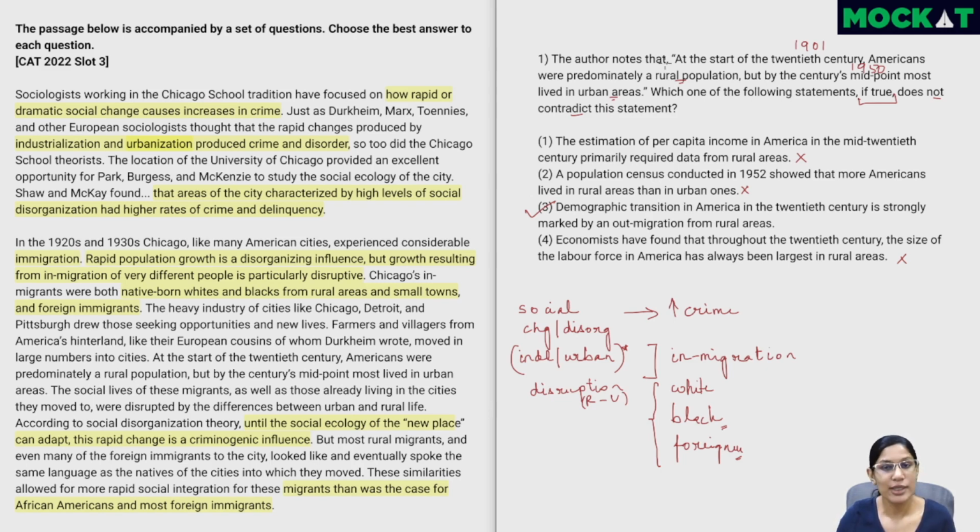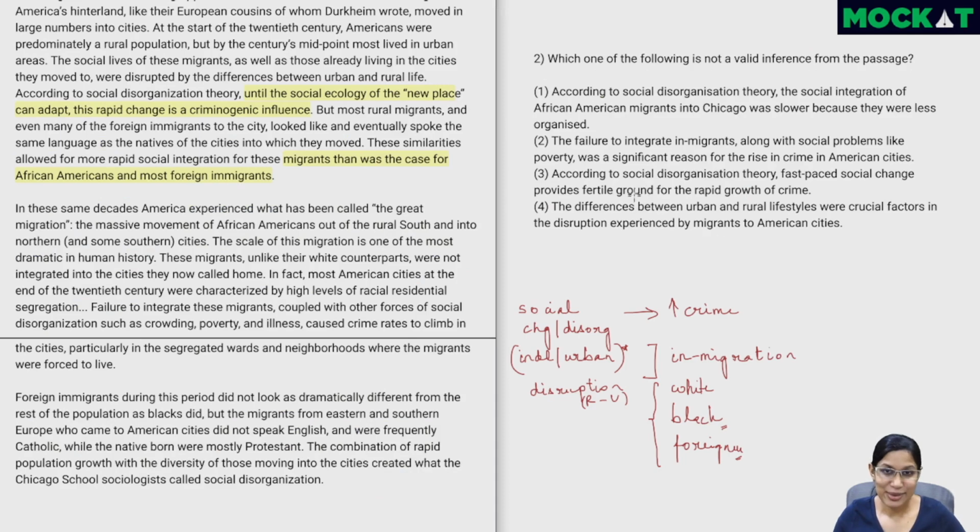So this would be a way to quickly solve a question in 1 to 2 minutes without even having read the passage. But I would definitely recommend it only if you are crunched for time and you have only a few minutes left before the VARC section is done. So now let's keep reading the passage.